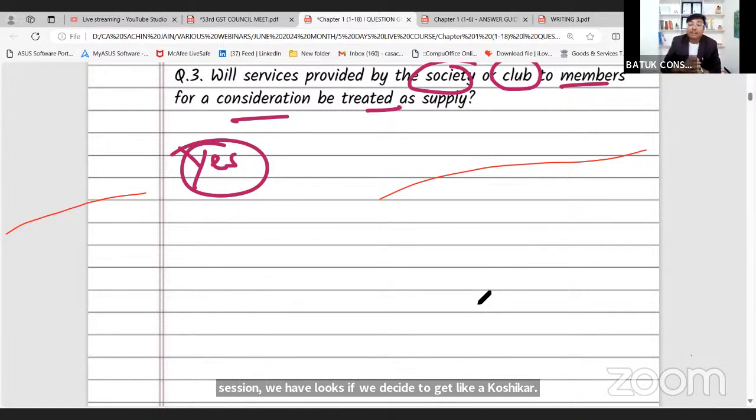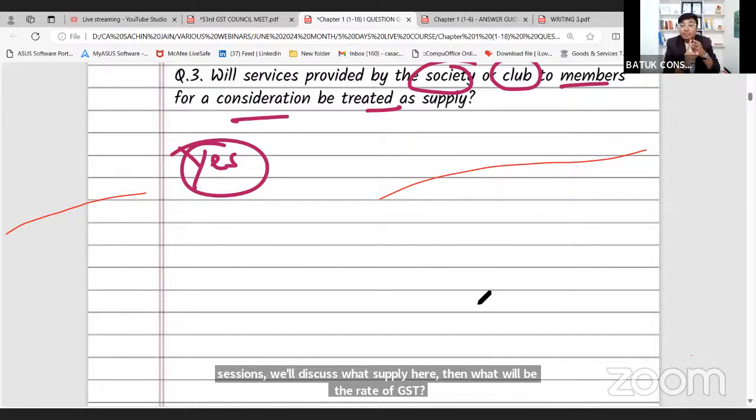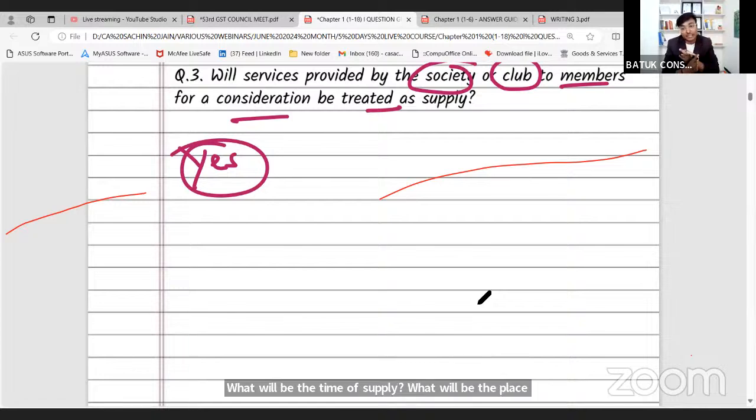In our further sessions we will discuss, if it is a supply, then what will be the rate of GST, what will be the time of supply, what will be the place of supply, whether this transaction will be eligible for input tax credit or not. So these are all parameters. Many times we keep our mindset very restricted, that if I take input in GST as per 2B, everything is fine. Sir, there are a lot of issues on account of time of supply, place of supply, and value of supply. We need to take care of all these aspects as well.